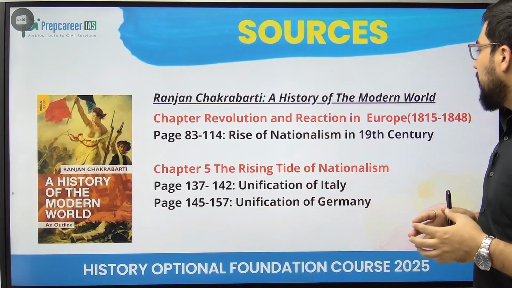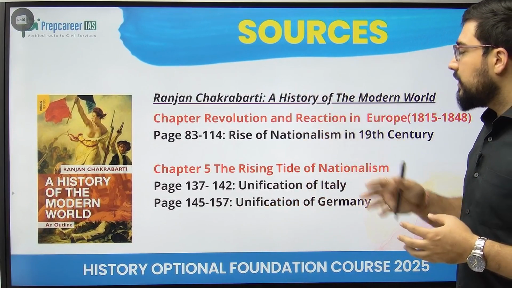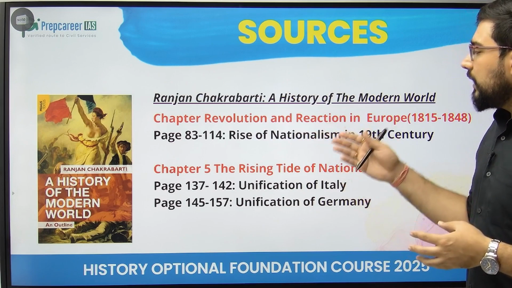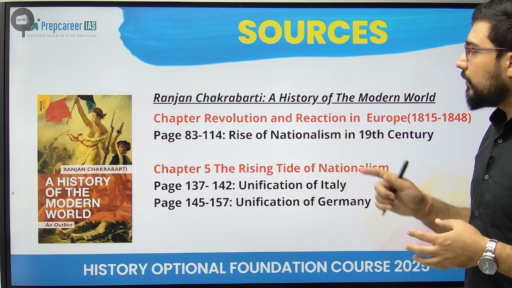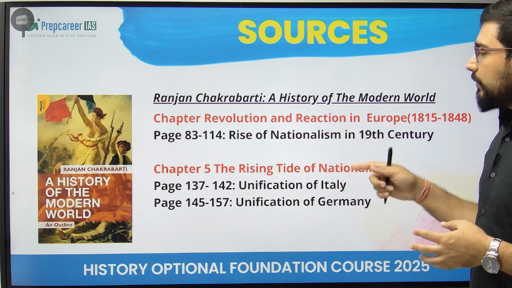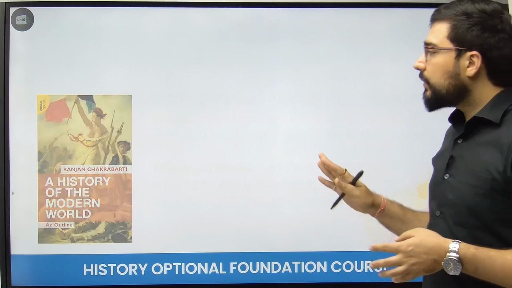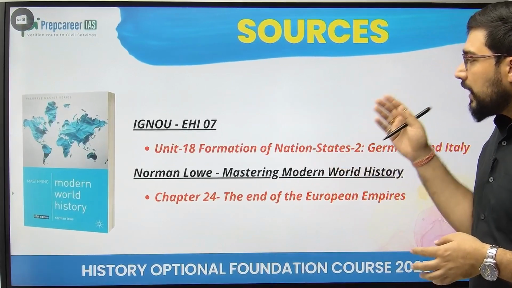So please see, there are two specific topics that we have. The rise of nationalism, you can easily see from page number 83 to 114. Then the rising tide of nationalism, chapter number 5. It is very important. यहाँ से आप इज़ीली पढ़ सकते हो. यूनिफिकेशन ऑफ इटली एज वेल एज जर्मनी. सेम बुक है आपकी, रंजन चक्रवर्ती, इधर उधर नहीं जाना है.